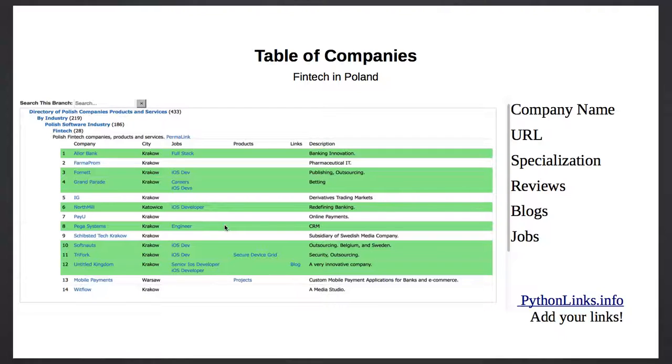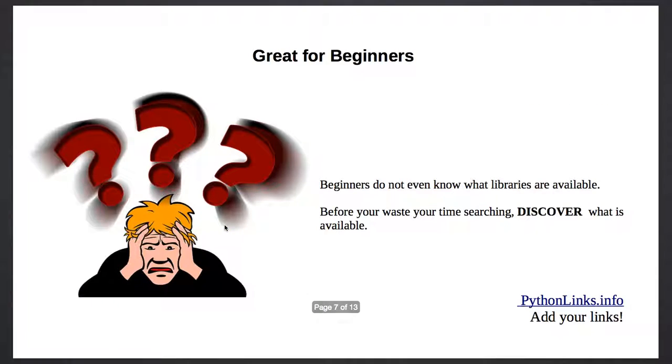If you go to the job boards, you'll see the companies that are hiring, but what if there's a company in your neighborhood that does exactly what you want to be doing, but they're not hiring? With a table like this, it's much more useful. So these directories of information are really good for beginners, because beginners do not even know what libraries to look for.